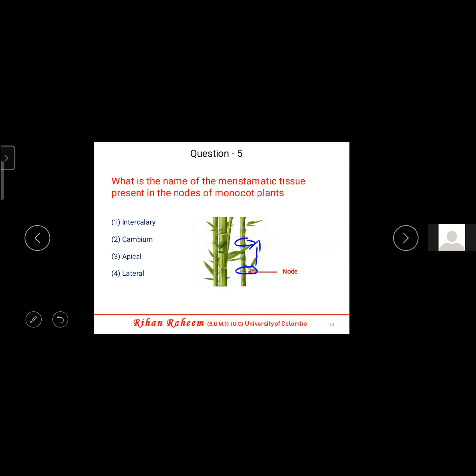Sir, your voice is getting stuck, sir. Node. This is present in monocot plant. The thing is, okay, I think there is a connection issue.